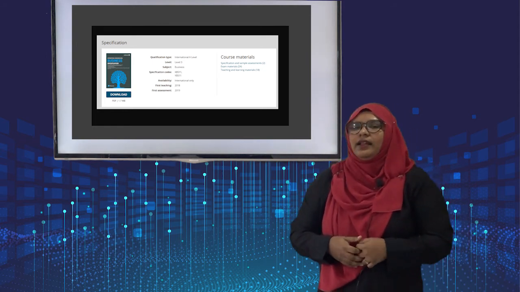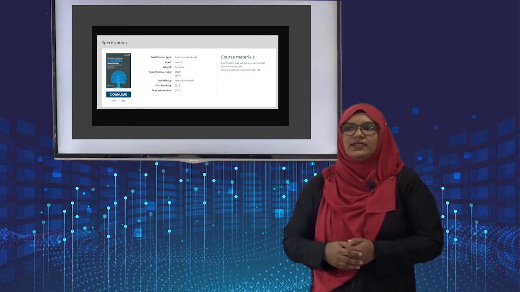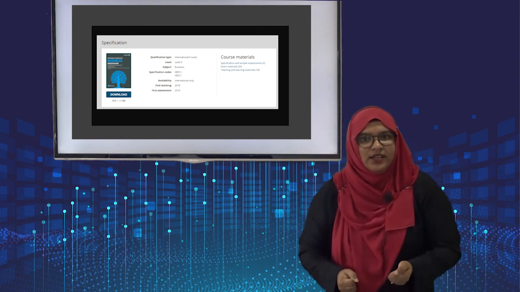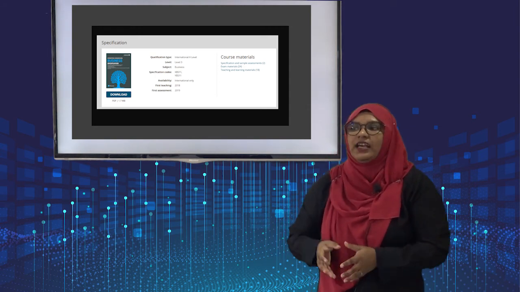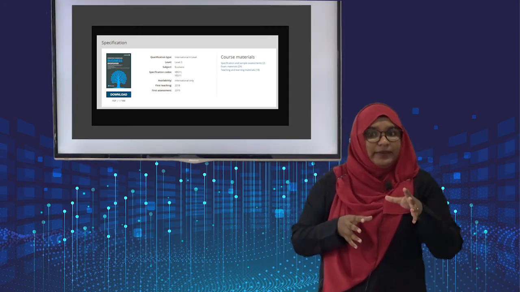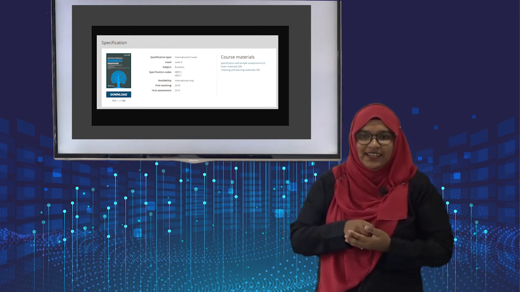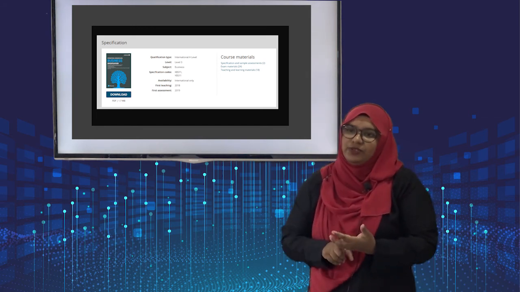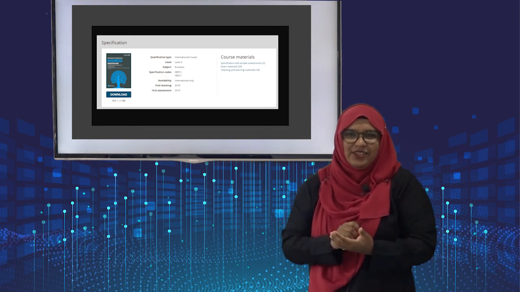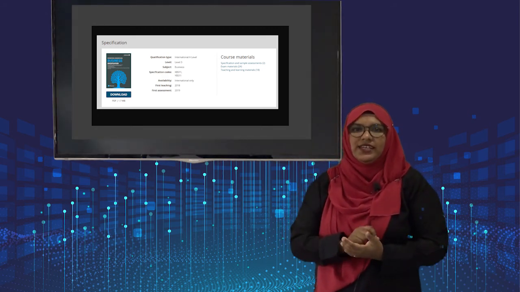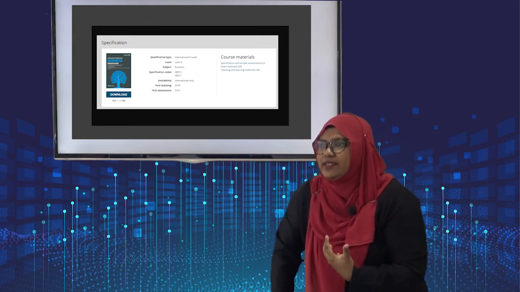Okay? Now, let's recall again what we discussed. First, we discussed an introduction to our specification. What are the contents in Unit 1, okay? Please keep that in mind. The code is very important. You always need to keep the code in your mind because once you get the paper, you need to check whether you got the correct paper, okay? Some students just take it easy, they don't check. But make sure that you do check the unit code. That's important.